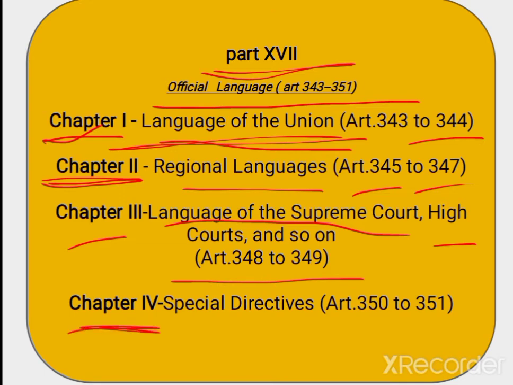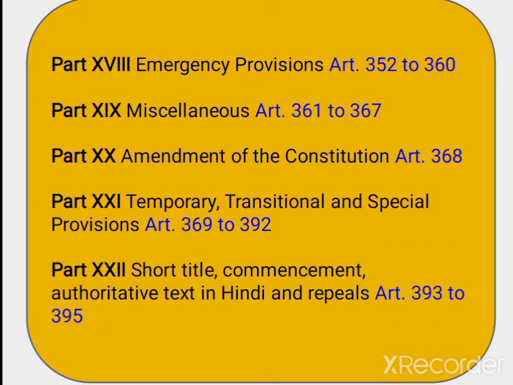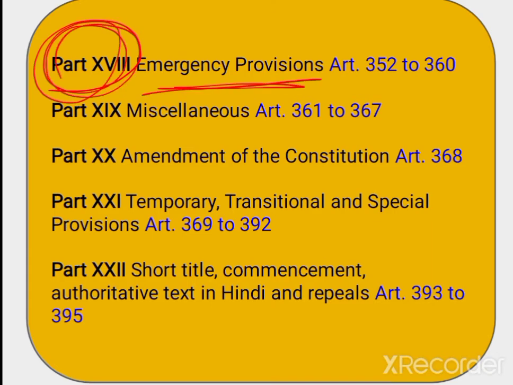Next chapter is special directives, and relates to articles 350 to 351. Next part, Part 18, is also very important. Part 18 deals with emergency provisions. These articles are also very important, articles 352 to 360.